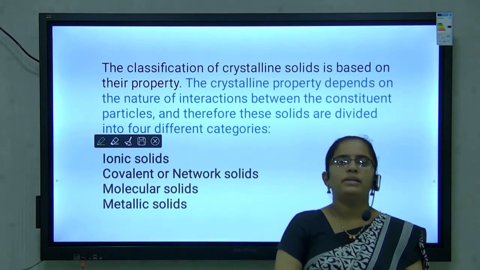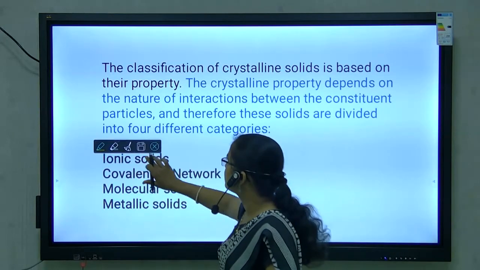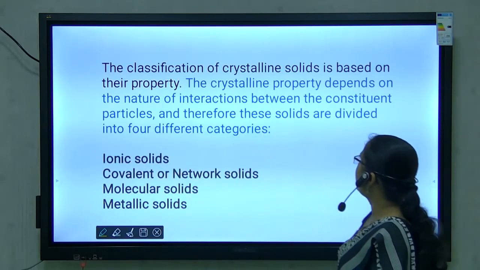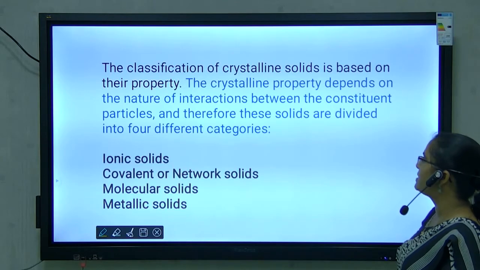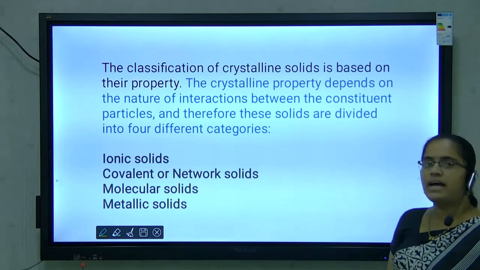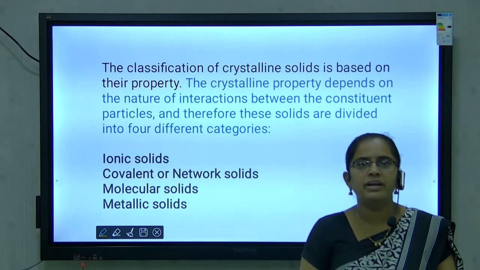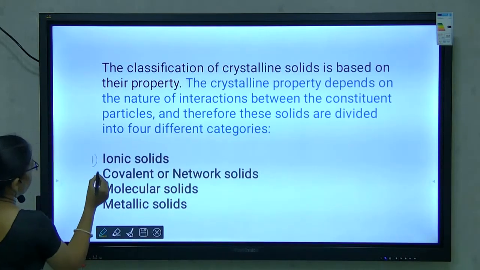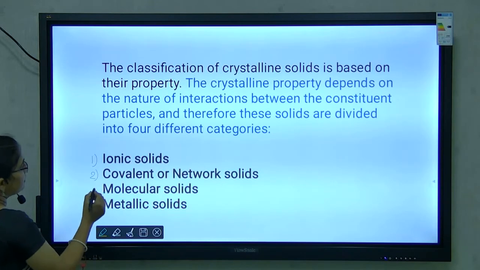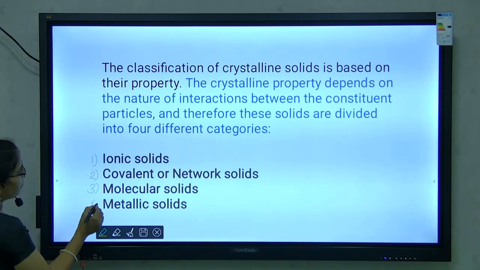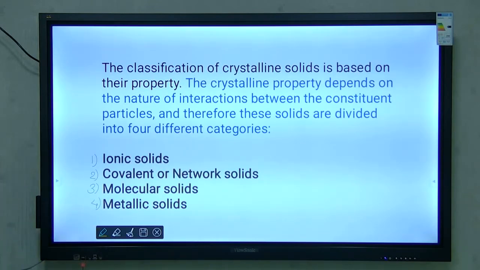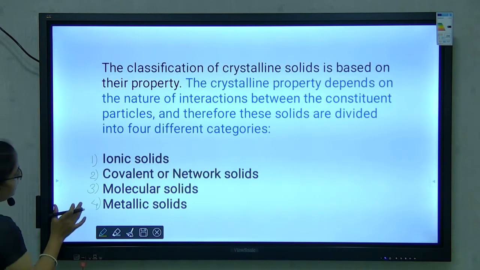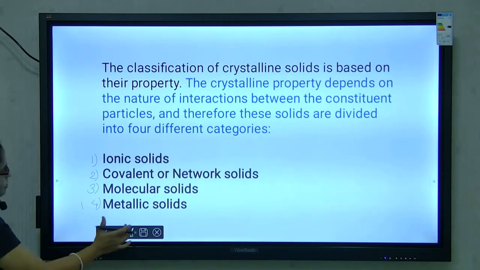The crystalline properties depend on the nature of interaction between the constituent particles, and therefore these solids are divided into four different categories. First is ionic solids, second is covalent solids, third is molecular solids, and fourth is metallic solids. One by one we get information about these solids.